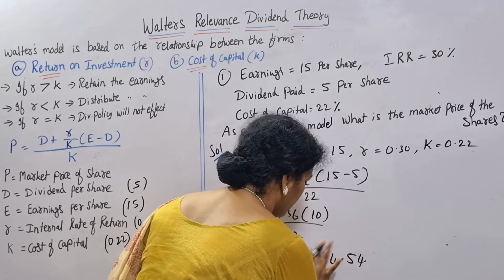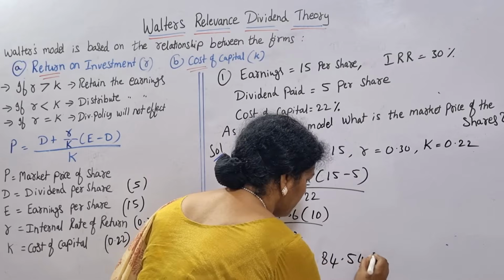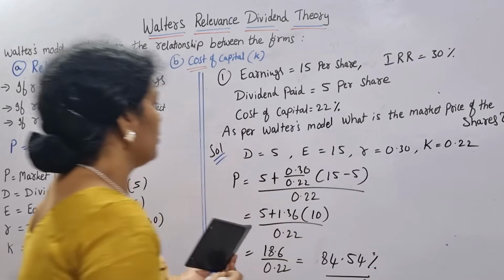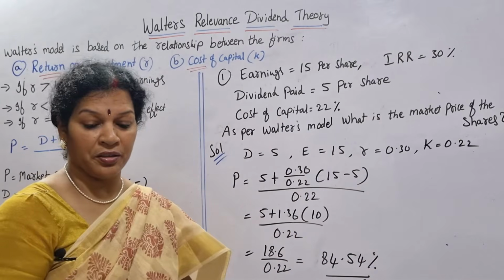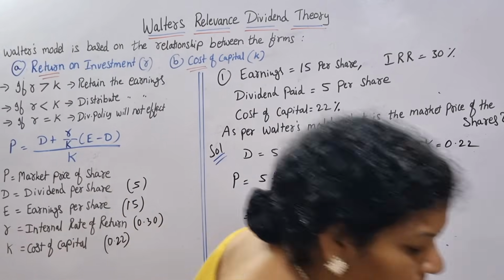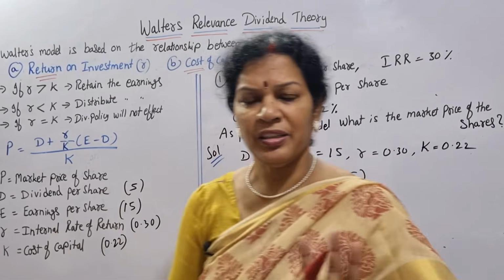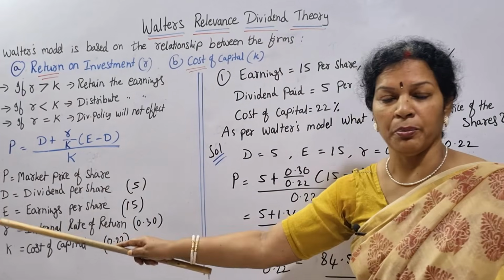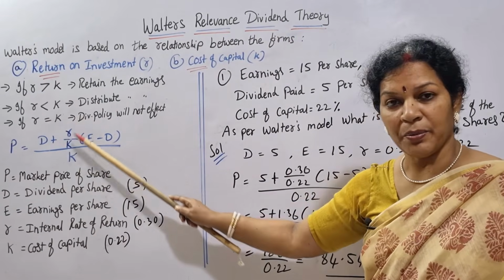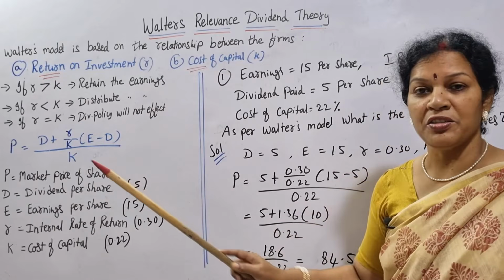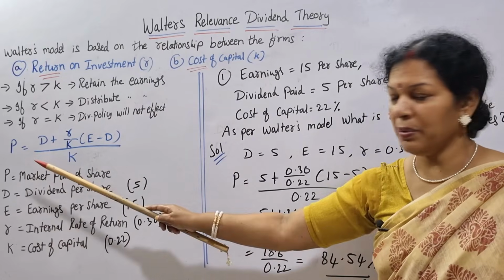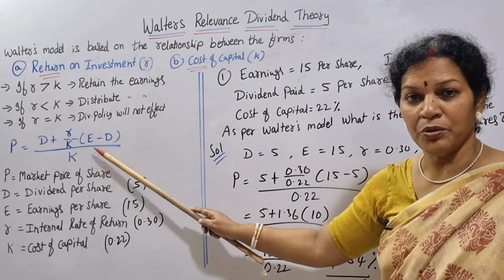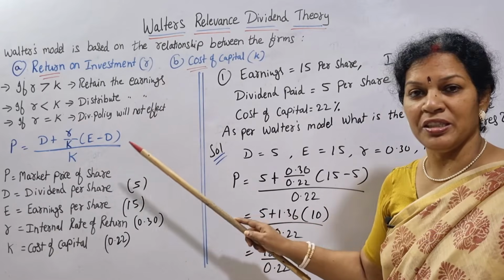84.54 is the value of the market. So once again let me explain. There is nothing to worry. Only the thing is, in this Walter's method formula you have to remember: D plus R by K into E minus D by K. D plus R by K into E minus D by K.